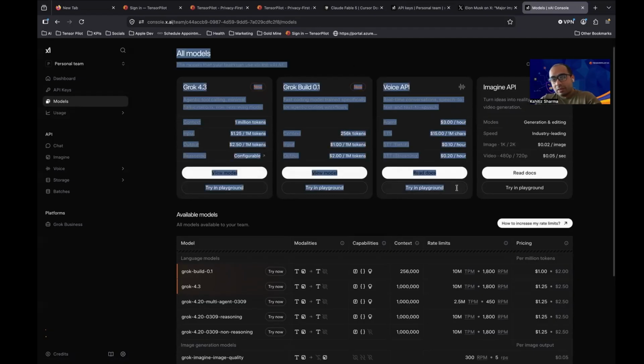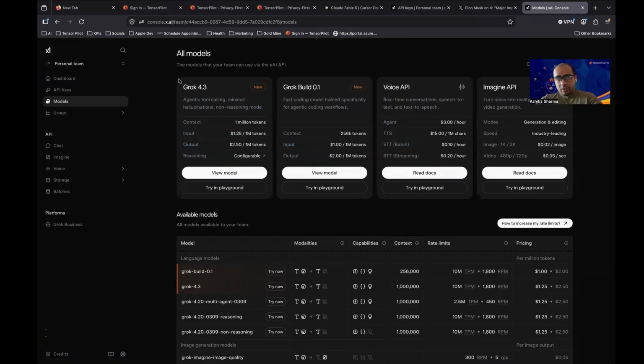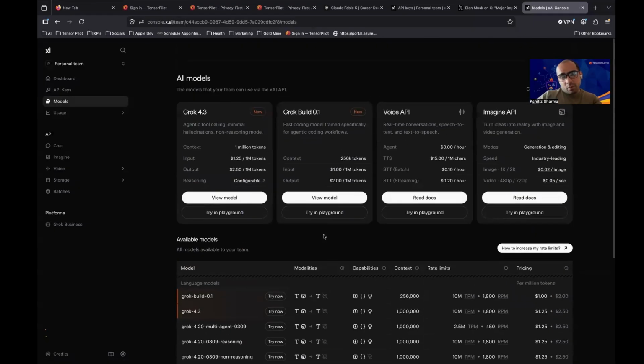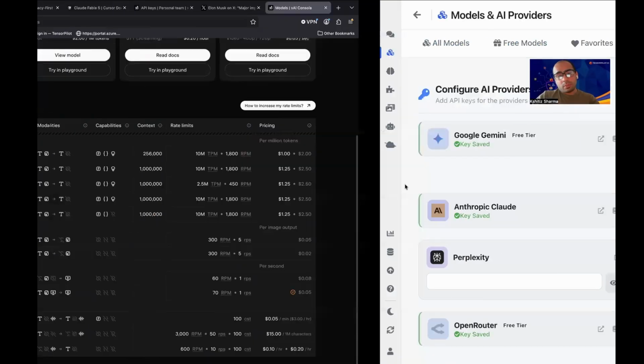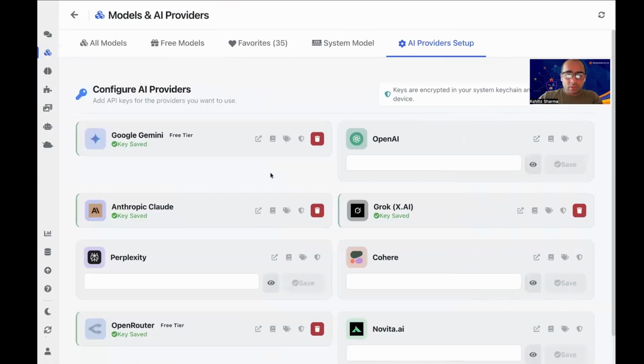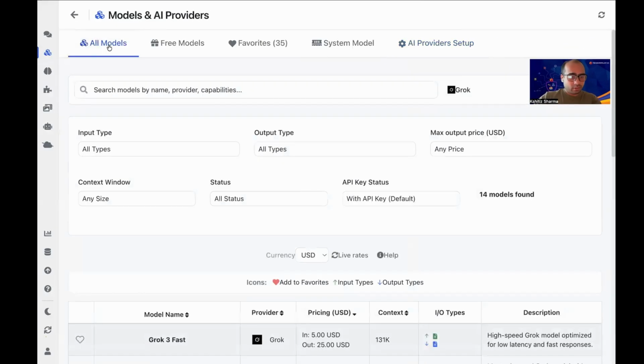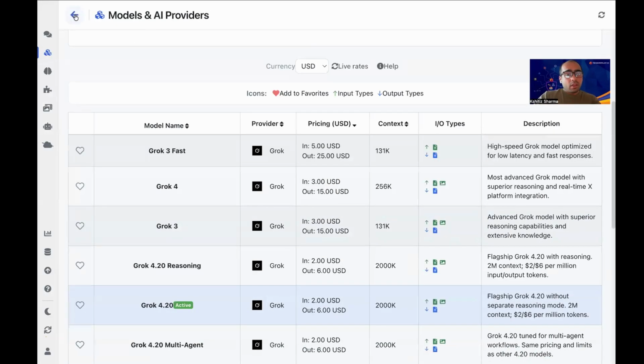And the good thing is that xAI keeps adding new and new things, so we try to keep up with their new model updates. For example, we will add Grok 4.3 to the platform as well. We try to have all these models available, and if you feel like something is missing, you can always reach out to us, and we will make sure that it's in the system, right?